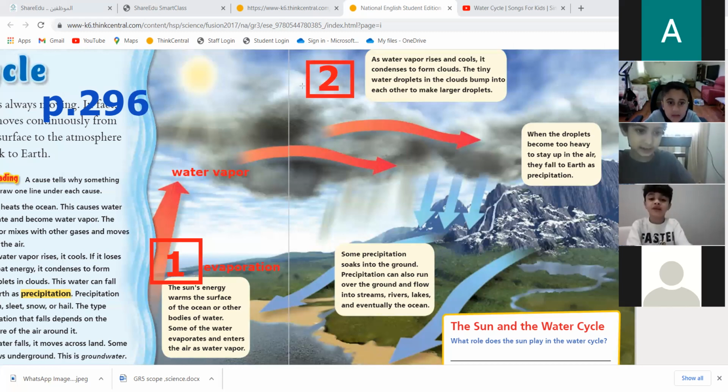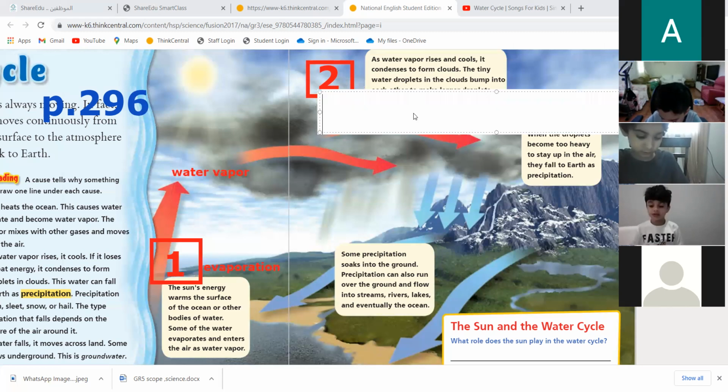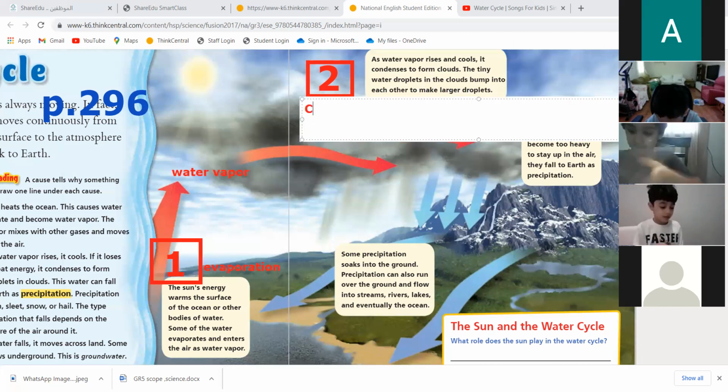Mrs., today is raining. Cloud. Clouds. Excellent, excellent. Yes, Abdulaziz. When condensation happens, it forms what? Cloud. So let's write condensation. This is condensation, number 2.